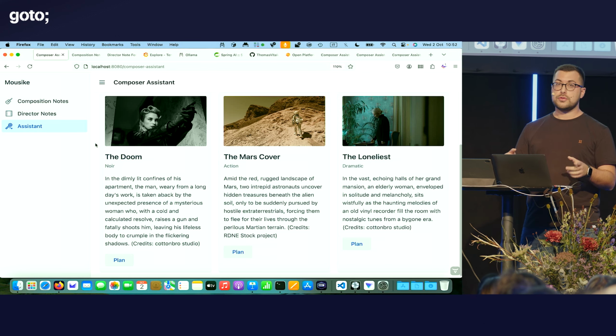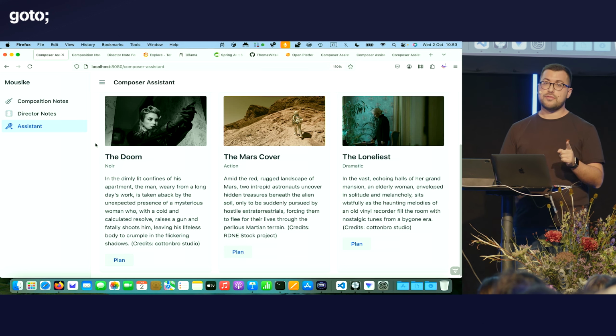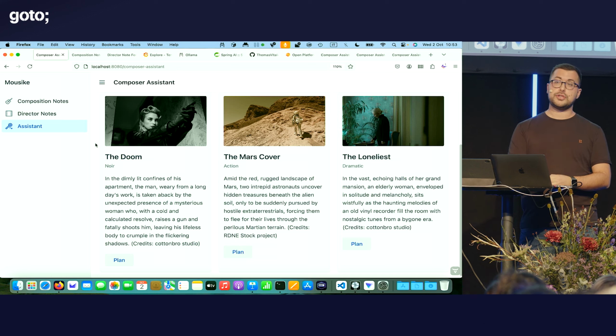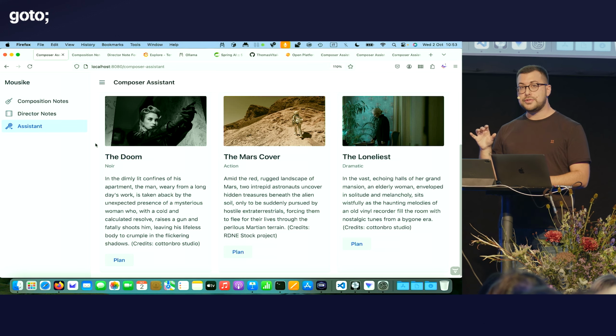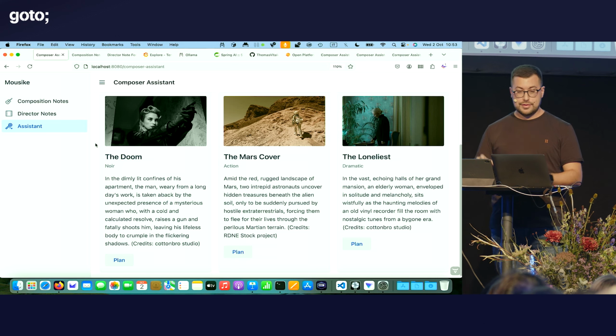Now I'm going to ask you to vote. Please vote only once and vote carefully, because based on what you choose, we're going to use this application to generate a composition plan, and I will be composing the soundtrack live. Let's see how it goes.